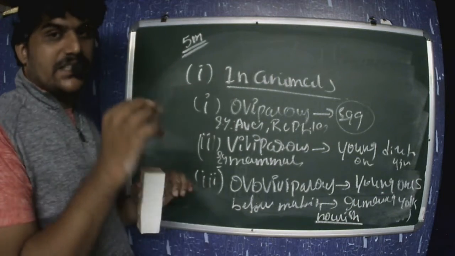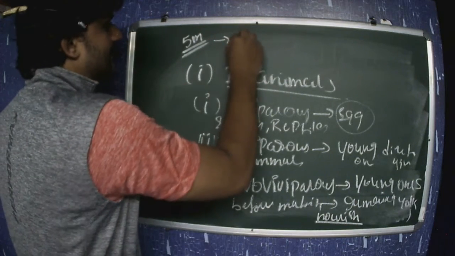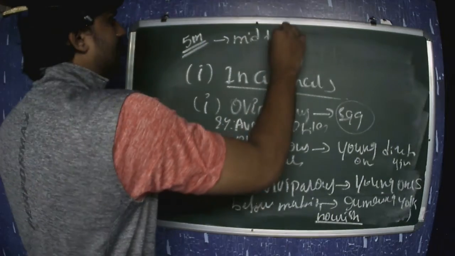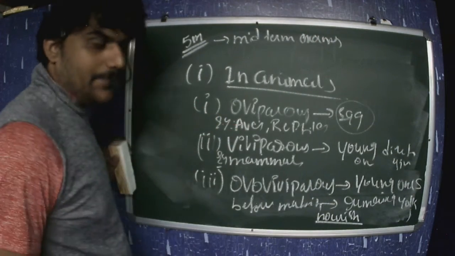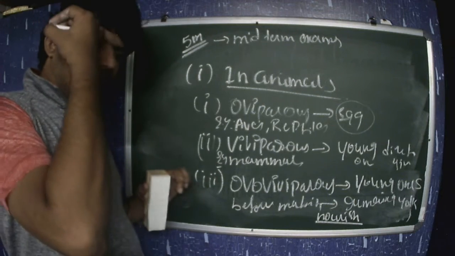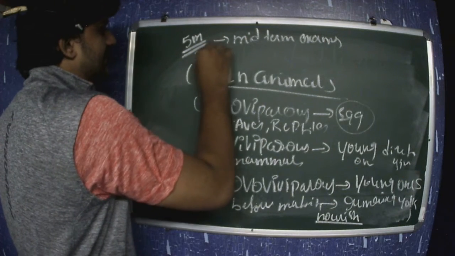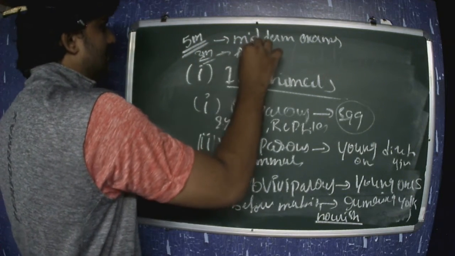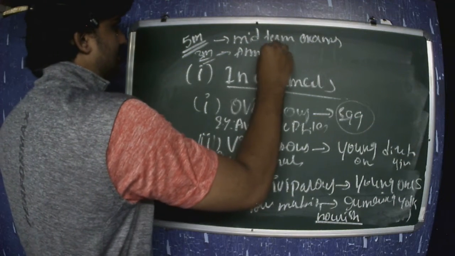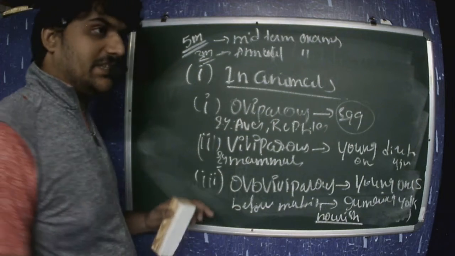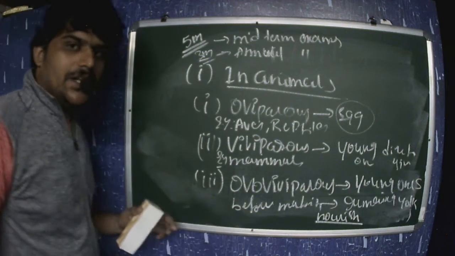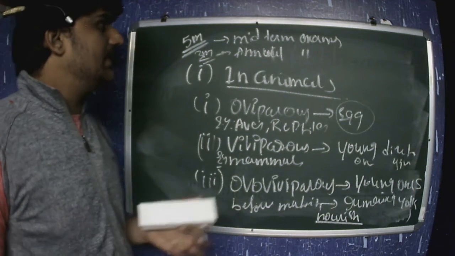It can be asked for 5 marks in your midterm exams also. For 3 marks it has been asked in the annual exam, once or twice. Once, I think, it has also been asked for 5 marks.